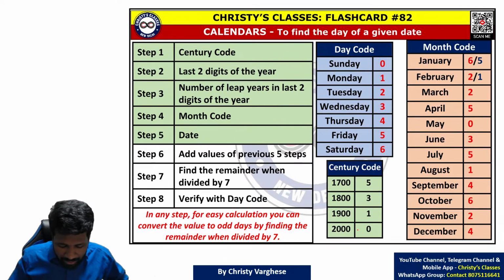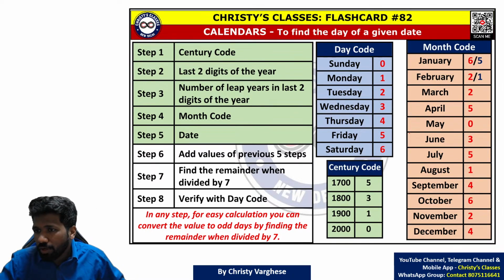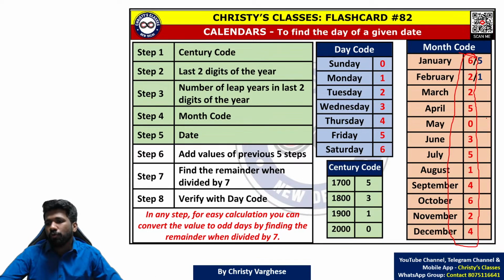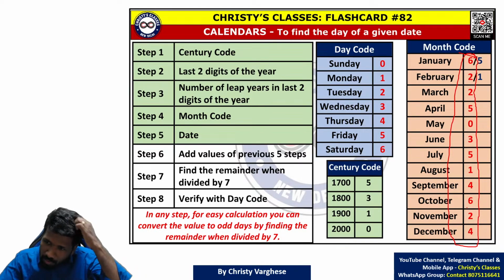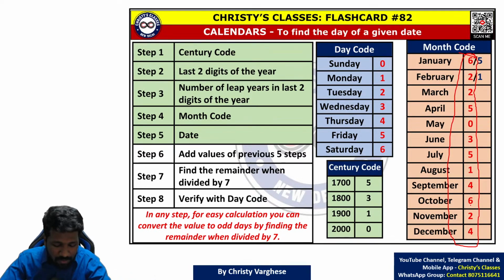For that you have to learn a few things by heart. First you have to learn this month code, like a mobile number, this 12-digit number: 622-503-514-624. In groups of 3, try to learn it. A mobile number is normally 10 digits, here it is 12 digits, so it is not very difficult. Without this technique, it is very time consuming. That is why I am asking you to learn this code.